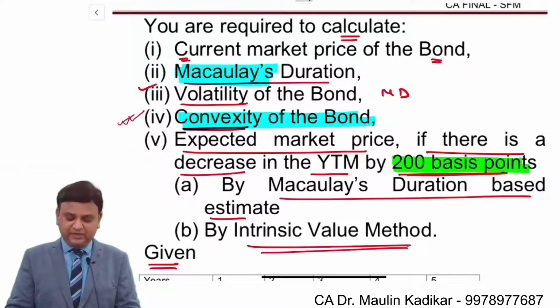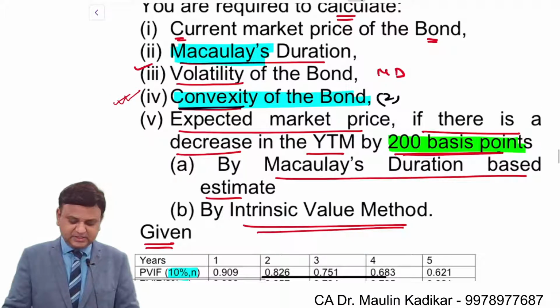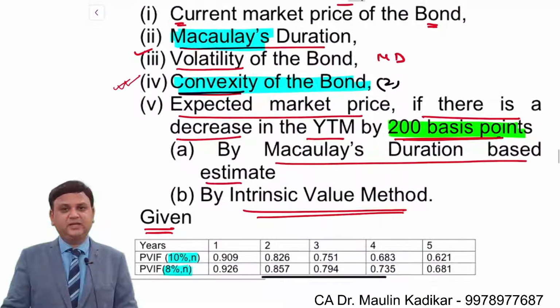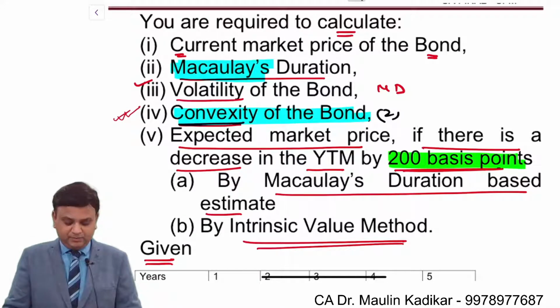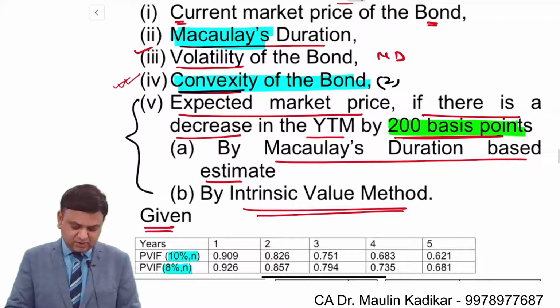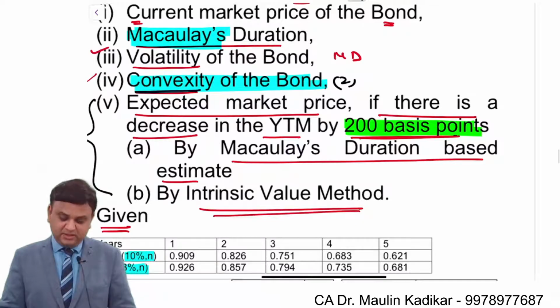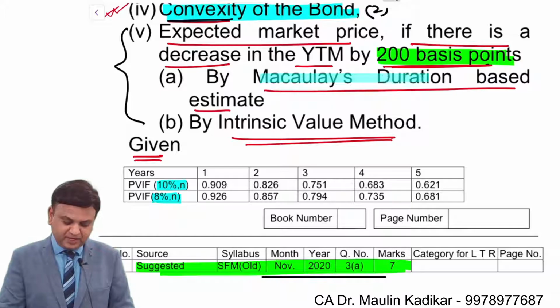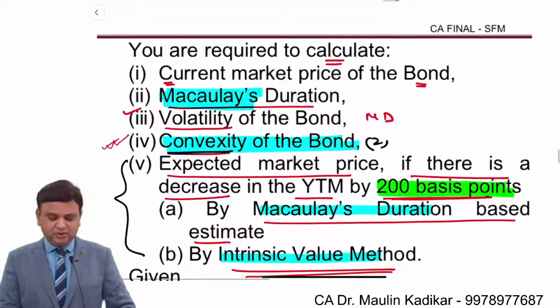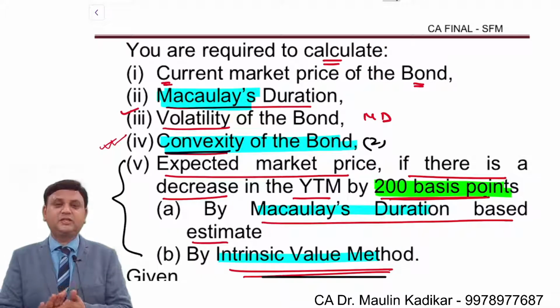We can say that if at all we consider 2 marks for this, because total 5 questions are there, then for this 2 marks it was really difficult for a student to do the working. However, remaining working is extremely simple, because even in the 5th part of the question you don't have to apply the convexity concept. Language of the question is extremely clear. That's why you are required to use the Macaulay duration and you are required to use the intrinsic value. So this was a kind of new point that we had in examination in comparison to the working that we had done previously.